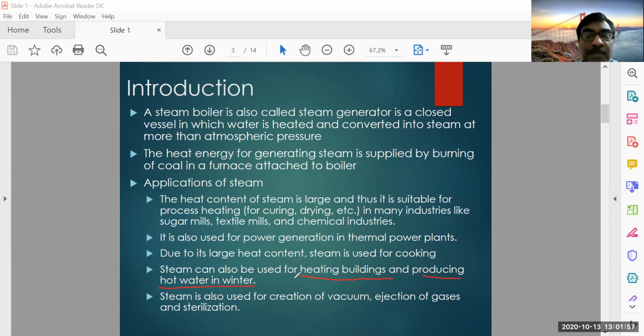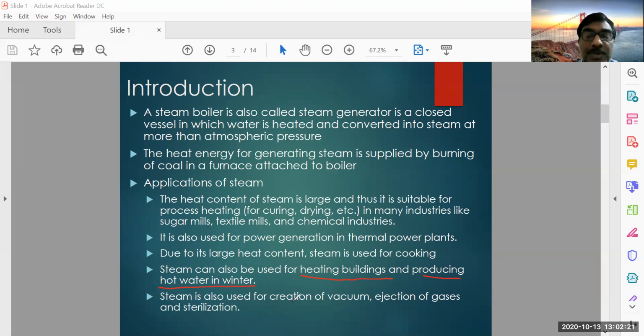So wherever there are some cold places, if you want to maintain a comfortable temperature for the inmates, then the steam will be supplied to heat the buildings, rooms, and other spaces, so that the inmates will be comfortable. And also it is used for producing hot water in winter.